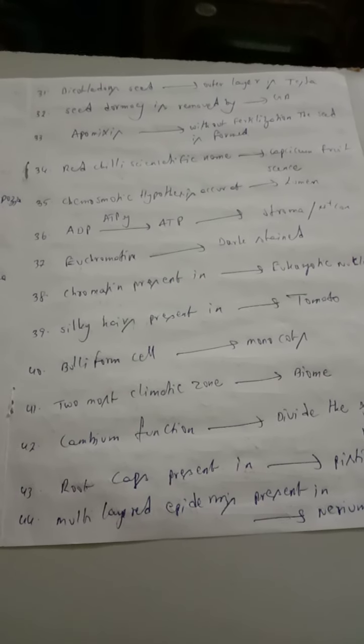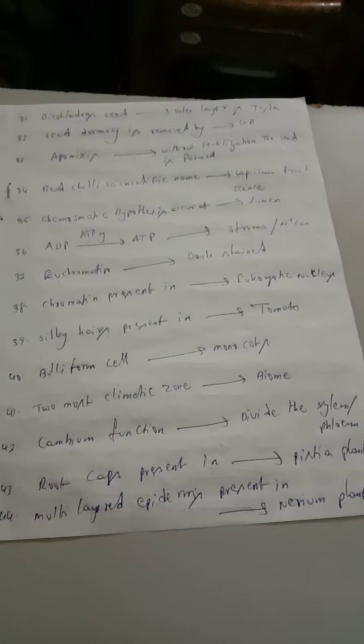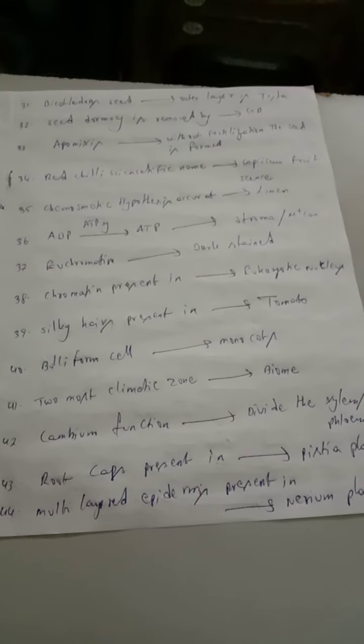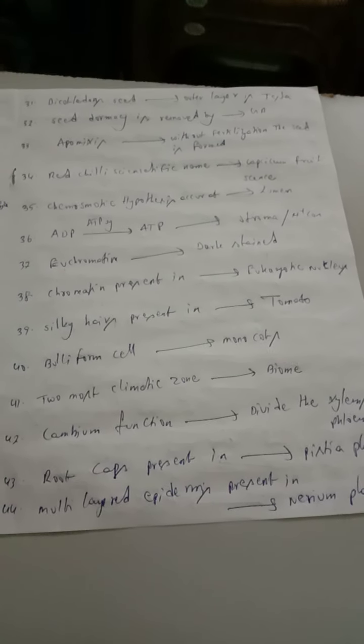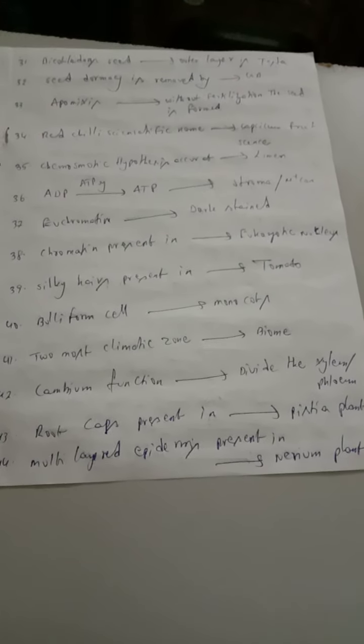The largest climatic zones are called biomes. Okay, cambium function. Cambium divides to form xylem and phloem. These kinds of vascular bundles are considered open vascular bundles. Okay, next one. Root cap is presented in the Pistia plant.